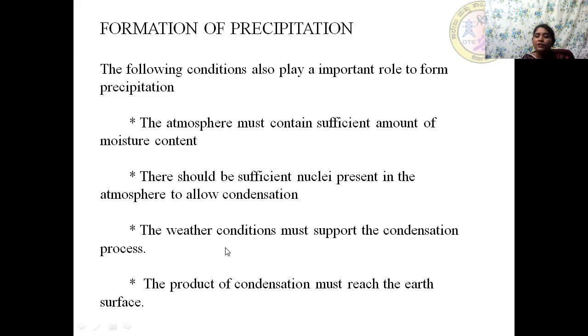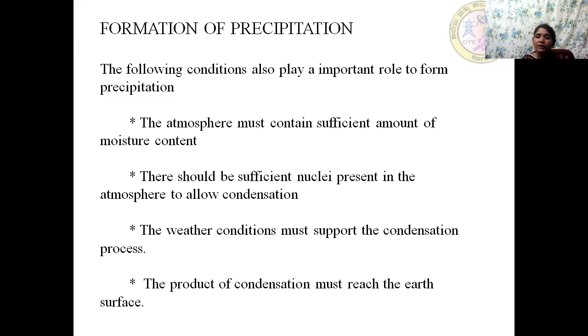The weather conditions must support the condensation process. Yes, I said sufficient moisture must be present. The nuclei should be present so that the water vapor in presence of moisture will condense over the nuclei to form the clouds. So when clouds are formed, the tiny water droplets are present in these clouds. But the tiny water droplets to be formed need good weather conditions.